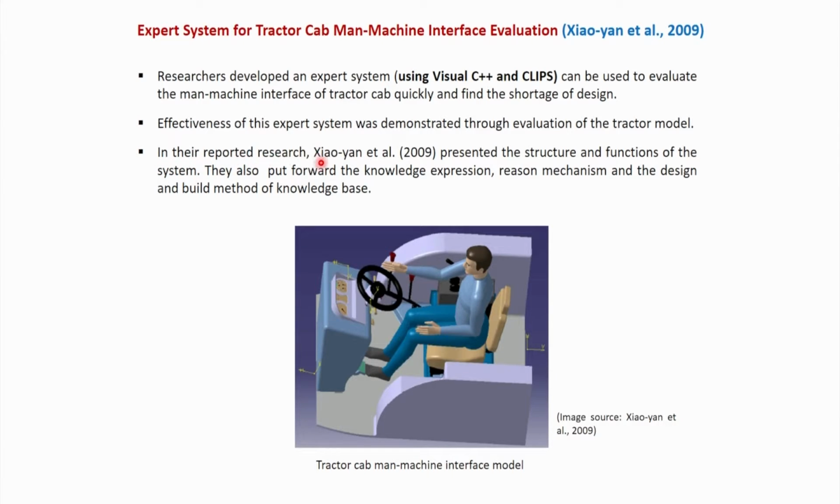In the reported research, Jiao Yan et al. 2009 presented the structure and function of the system. They also put forward the knowledge expression, reason mechanism, and the design and build method of the knowledge base.